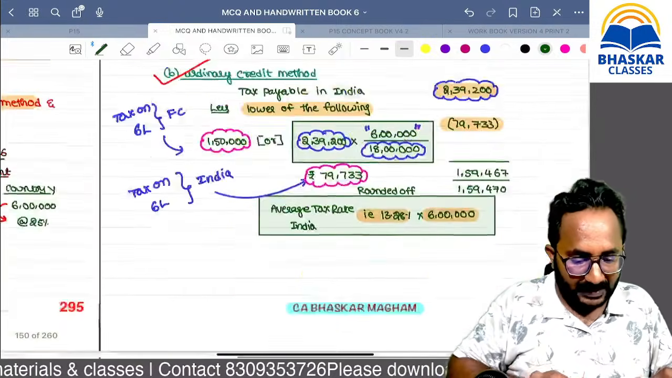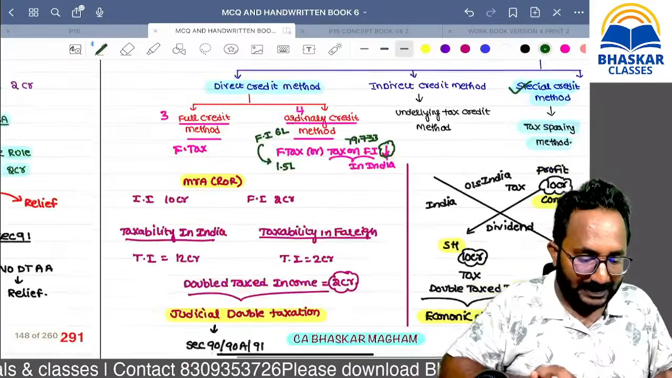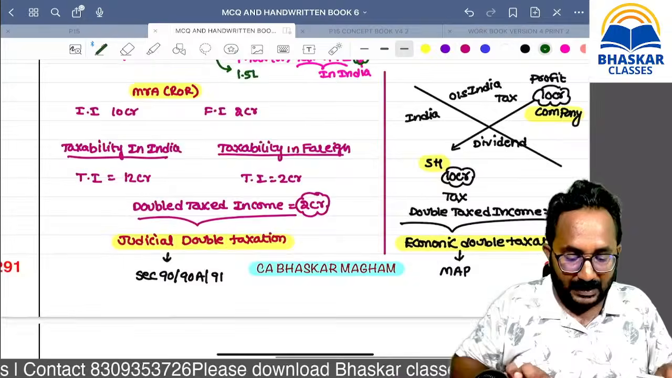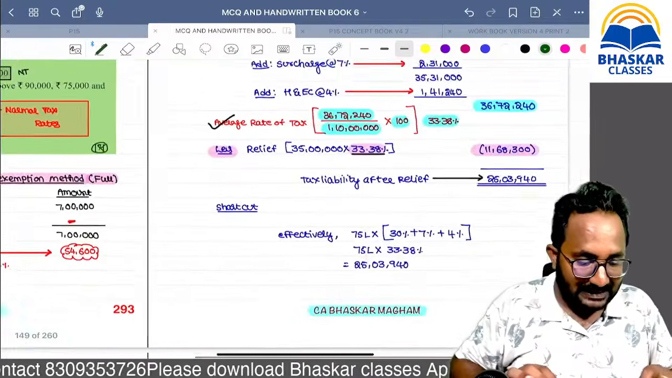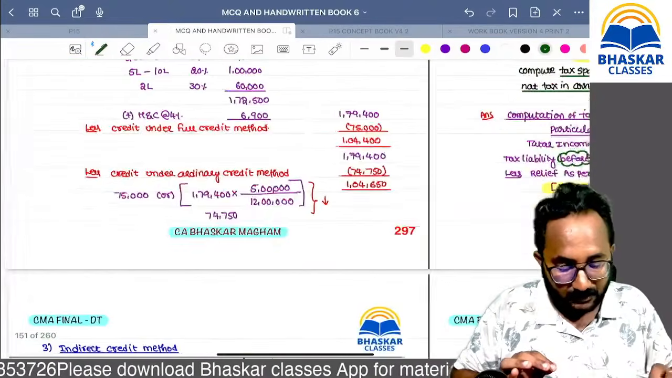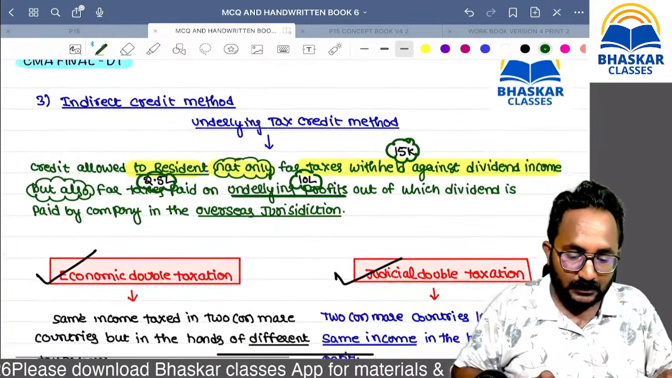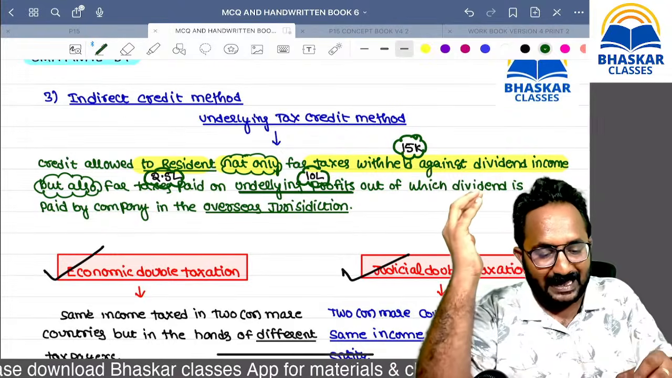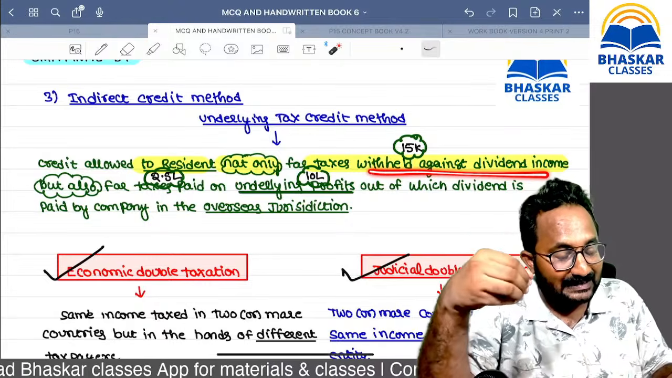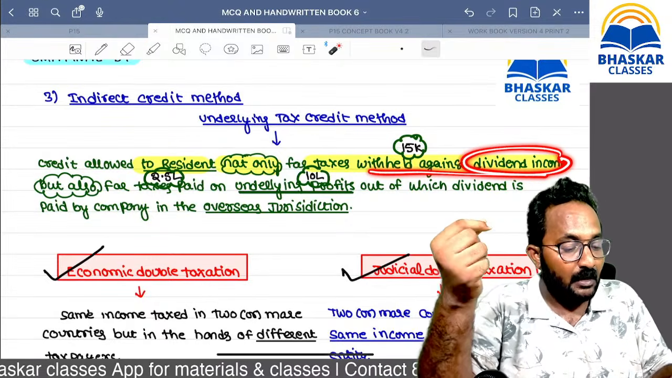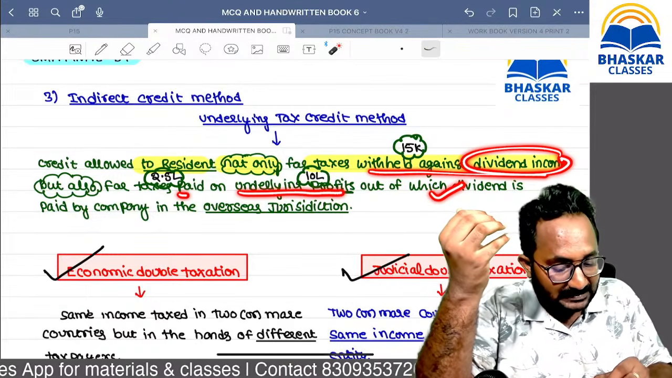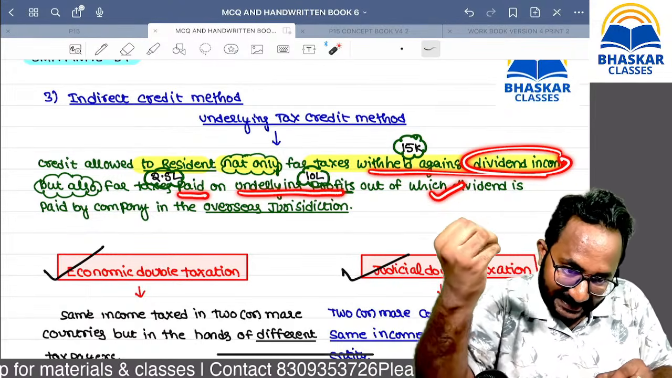Now, in order to remove economic double taxation, they introduced one more method, the underlying tax credit method. Underlying tax credit method means that the resident is allowed credit not only for the TDS amount deducted on the dividend income, but also for the taxes on the underlying profits out of which the dividend is paid.